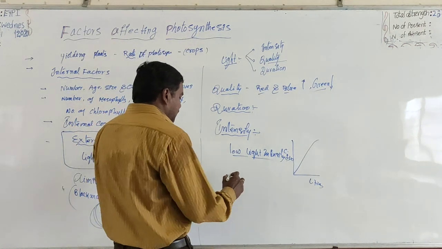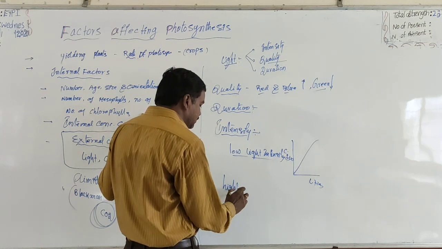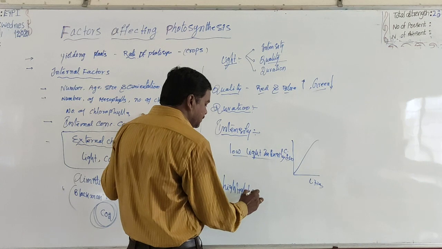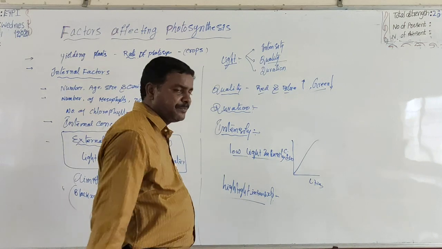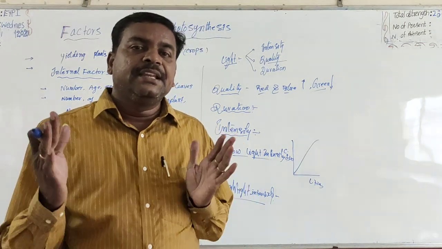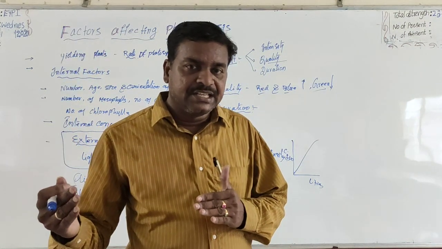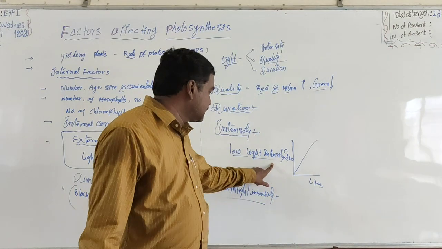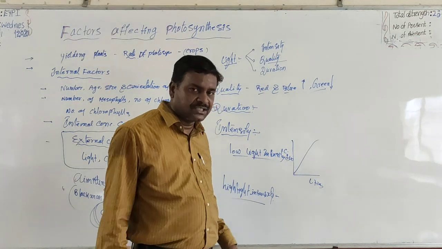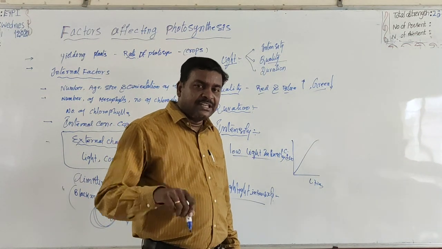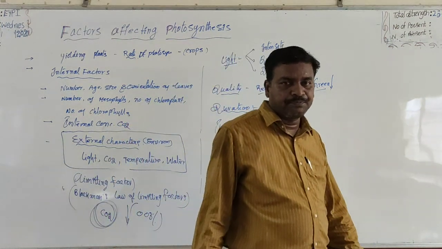Okay. But what about high light intensity? There is a linear relationship between carbon fixation and light intensity in low light conditions. But there is no further improvement of the rate of photosynthesis in high light intensities.